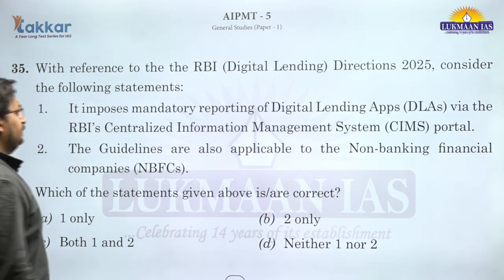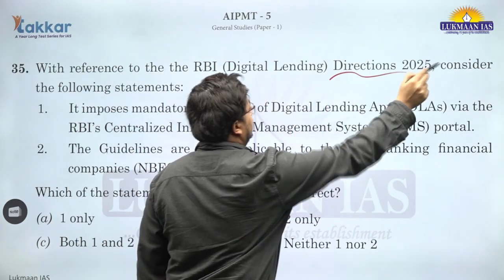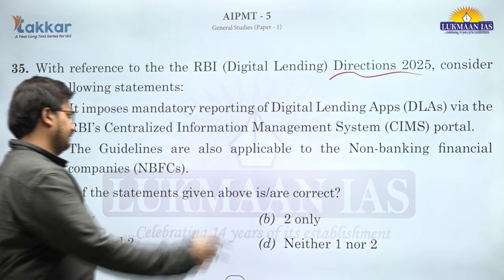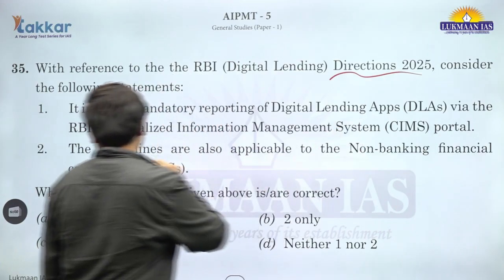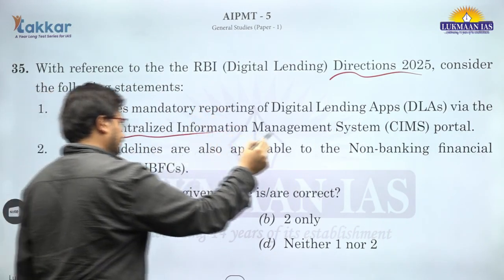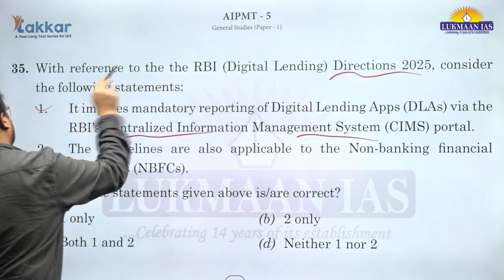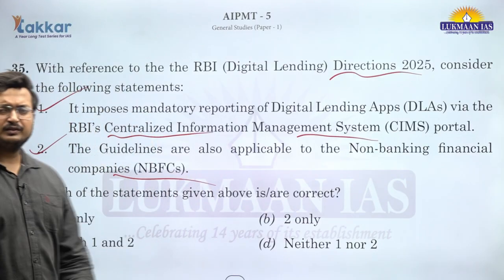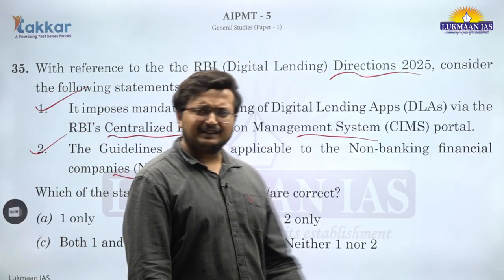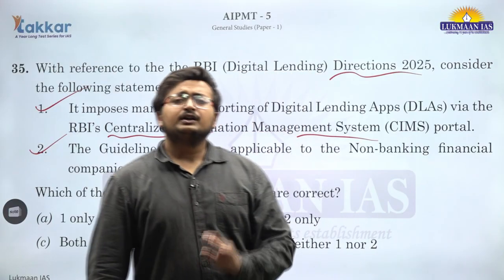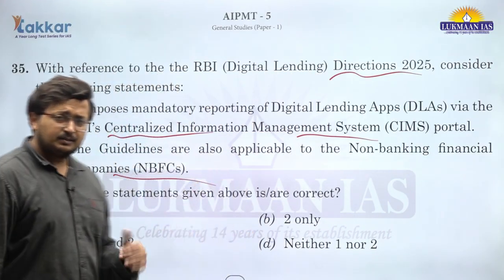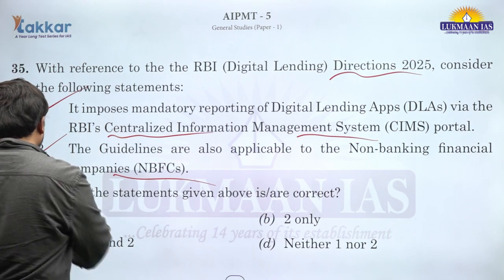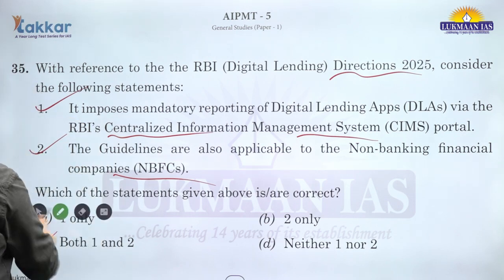35th, RBI digital lending directions. Okay. It imposes mandatory reporting of digital lending apps via the RBI centralized information management system. This is correct, and this is also applicable to non-banking financial companies. So this is a factual thing which came in, I guess, April or March, but you are required to have this gauge about the recent directives of RBI as well as SEBI. So 1 and 2, C is the correct answer for question number 35.